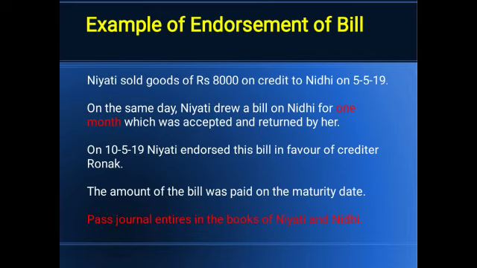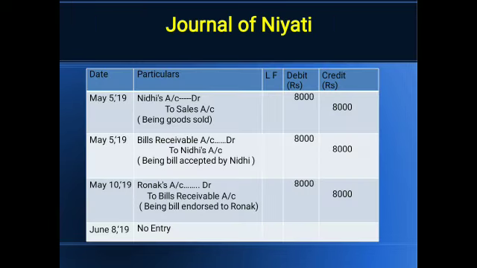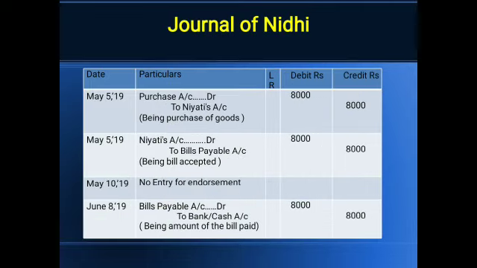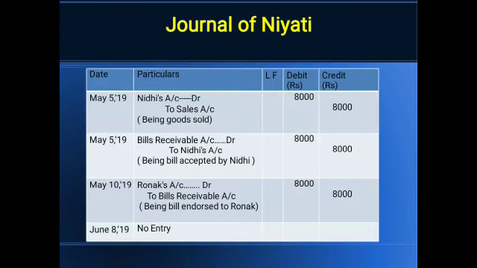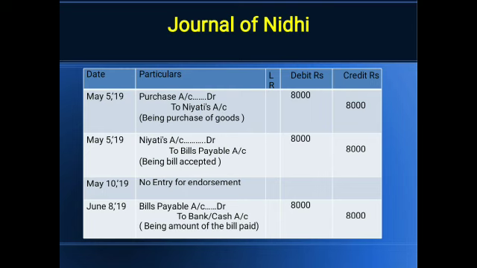Now the example of the endorsement of the bill: the case is the same, when Niyati sold the goods to Nidhi. It means in the first entry, the same entry will be passed, Niyati is selling the goods and Nidhi is purchasing the goods. There is no change till here. Now second, on the same day Niyati draws the bill for 1 month. The entry is the same. Niyati is debiting bills receivable to Nidhi, and Nidhi is accepting the bill, crediting bills payable to Niyati, on 5th May.